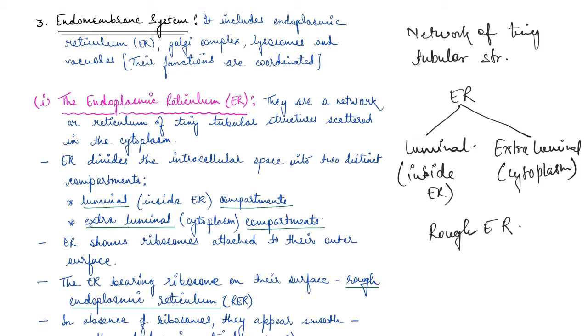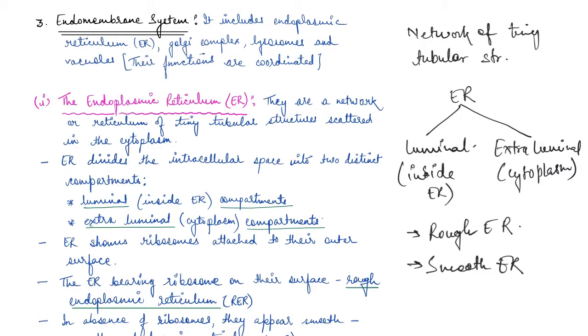And if these ribosomes are absent, they appear smooth, and that is why they are known as smooth endoplasmic reticulum. So we have two different types of endoplasmic reticulum on the basis of whether they have ribosomes or not. If they have ribosomes, the surface appears rough, and in the case where they are not present, the surface appears smooth.